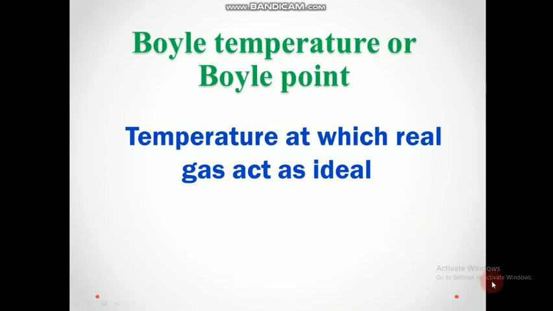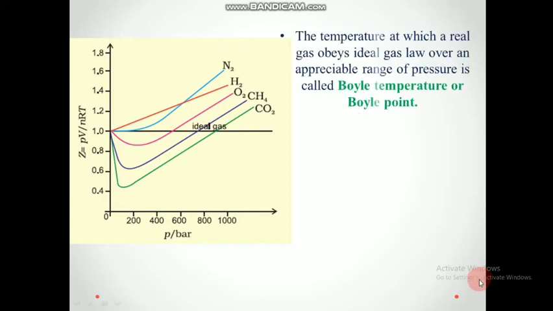Now we will speak more about the Boyle point. The temperature at which the real gases obey the ideal gas law over an appreciable range of pressure is known as the Boyle temperature. So it is not saying that it is applicable for all pressures.